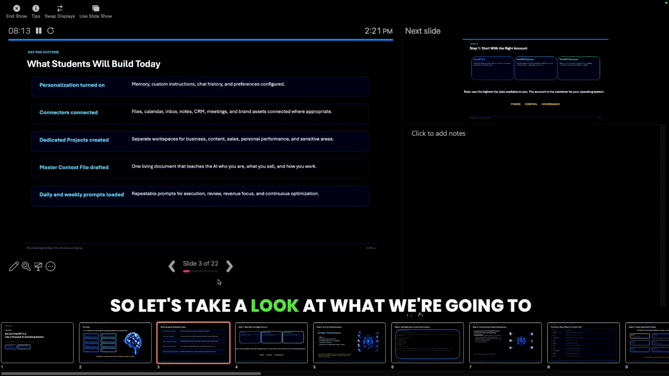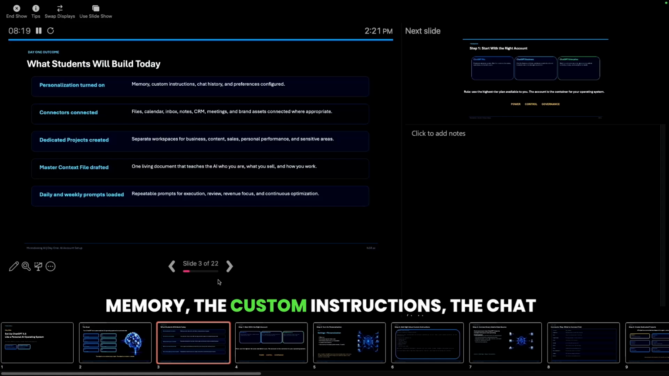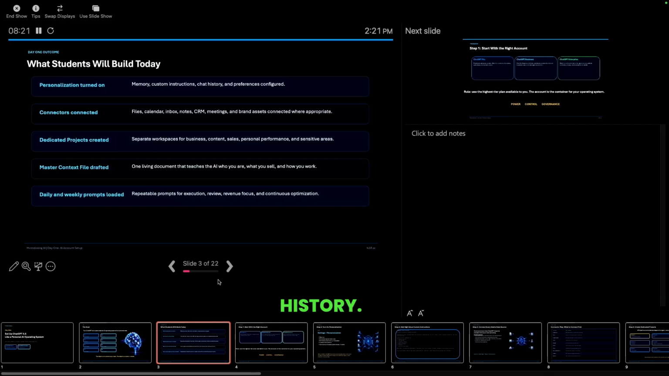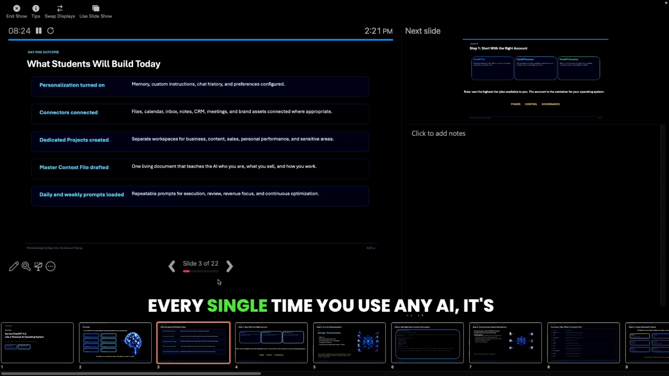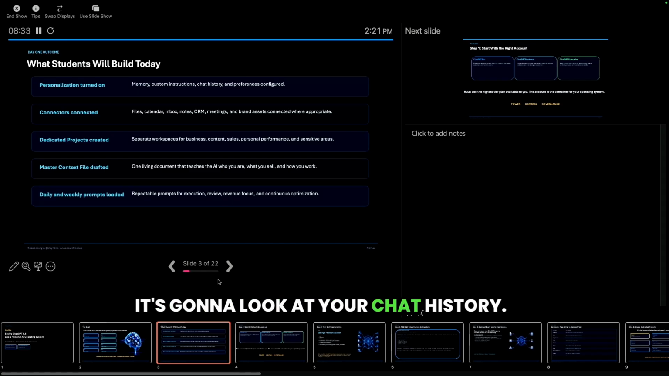So let's take a look at what we're going to build today. In 15 minutes, we're going to turn your personalization settings on, which is the memory, the custom instructions, the chat history. Why is this critical? Every single time you use any AI, it's going to first read all the custom instructions, read all the memory, see what you've got in your memory. It's going to look at your chat history. It's going to look at your preferences before it ever gives you the output.